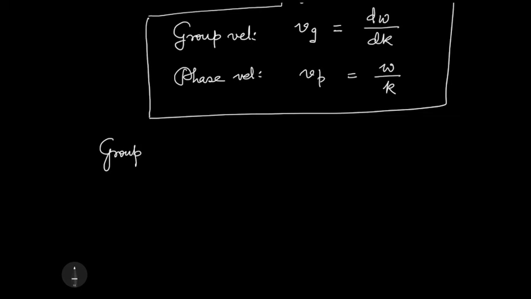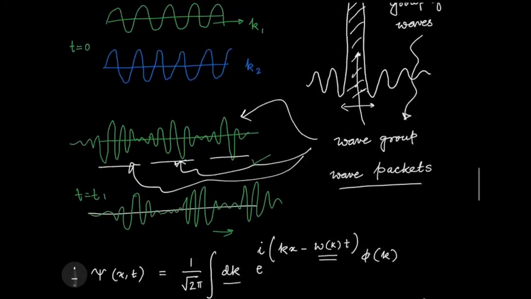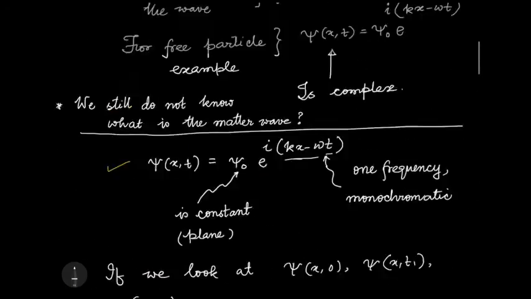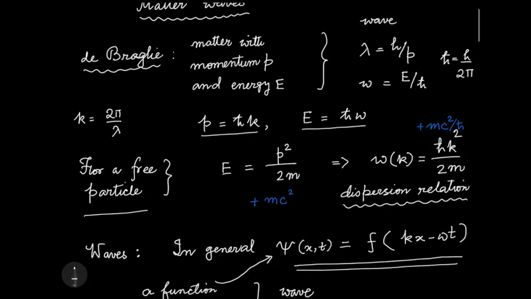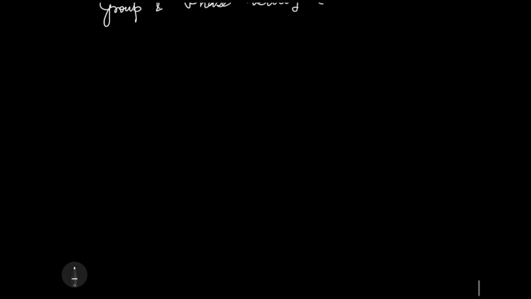What is the group velocity and phase velocity? First, let us look at the non-relativistic case, where we already know the dispersion relation. The dispersion relation for the non-relativistic case, if you remember, we have written it down earlier: omega is h cross k squared by 2m.